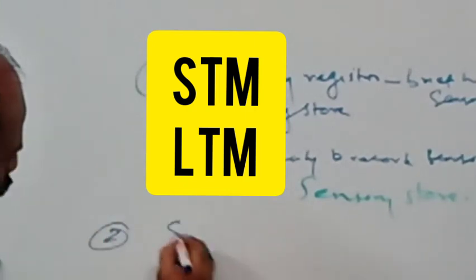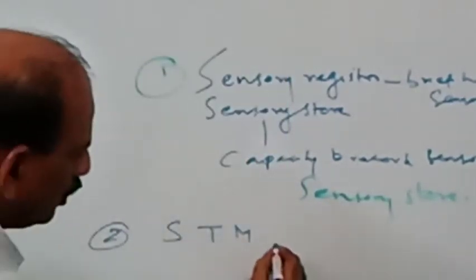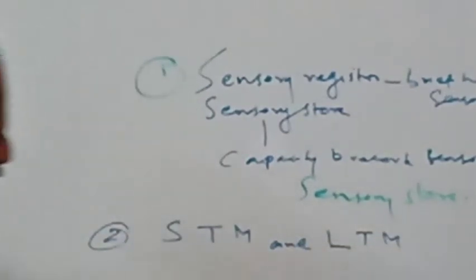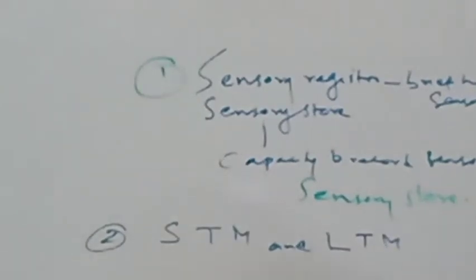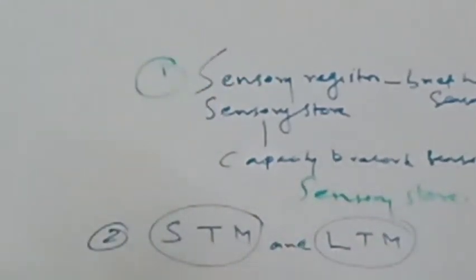The second most important type of memory is short-term memory. Number two, short-term memory, in short, STM. And long-term memory, that is LTM. So we can classify the concept of memory into another two categories: short-term memory and long-term memory.